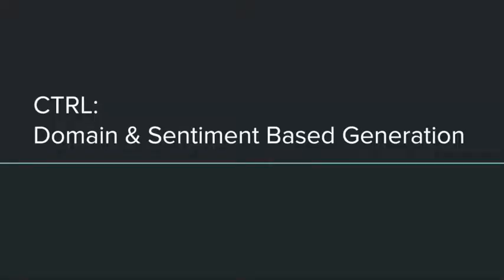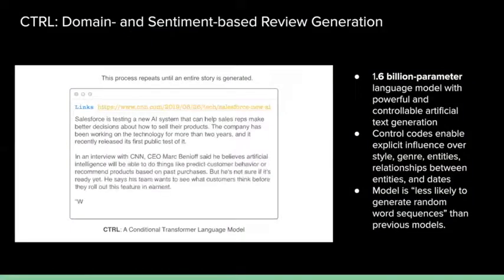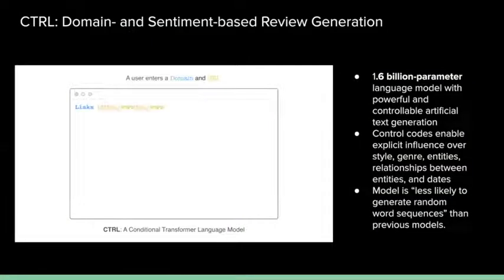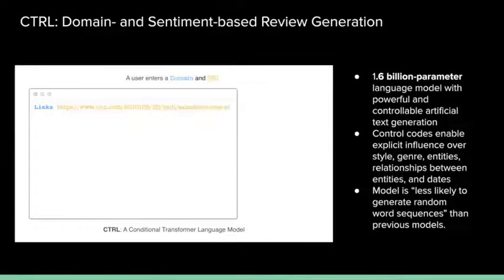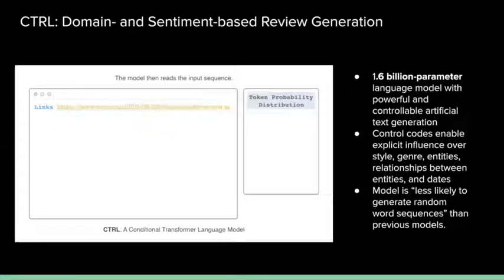And next, we want to take a look at our final model. I'm Alex, and I'll talk about CTRL, which is a domain and sentiment-based generation model. This is a 1.6 billion parameter language model, which is great at allowing for controllable artificial text generation. The model that we used comes from Salesforce.